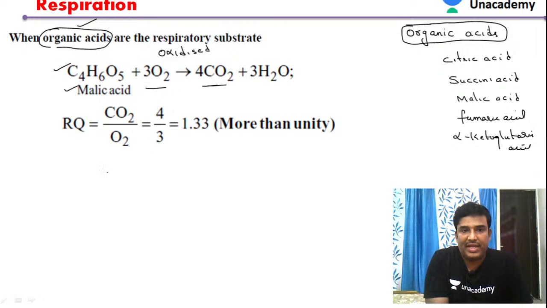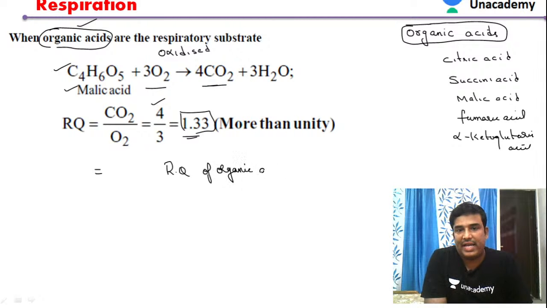Then, if you see the respiratory quotient value, you will get 4 by 3, so 1.33. What we have to remember is that the respiratory quotients of organic acids are always more than 1.